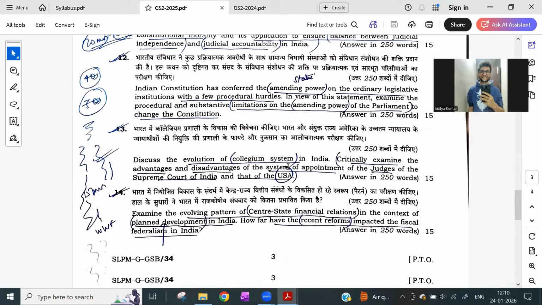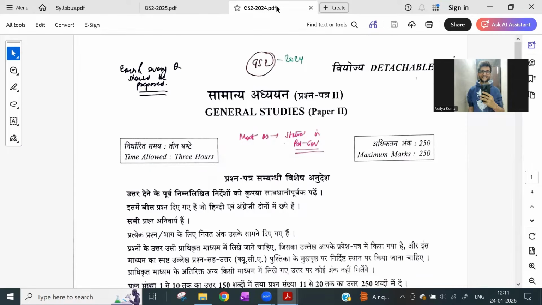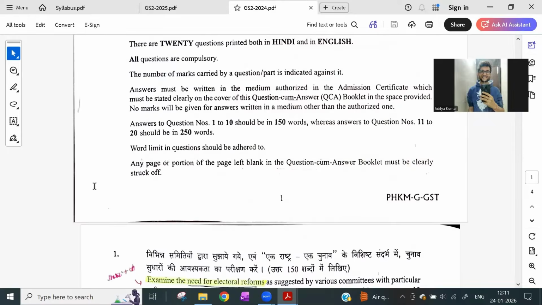So this is the 2025 question paper, and we can check. They have asked the federalism question in question number 14. Examine the evolving pattern of center-state financial relations in the context of planned development in India. How far have the recent reforms impacted the fiscal federalism in India? So the focus in this question is on the fiscal aspects of federalism in India. Is this fine? This is the question that they have asked in 2025.